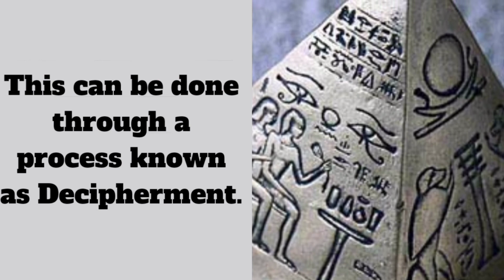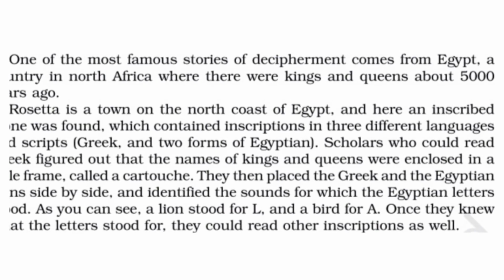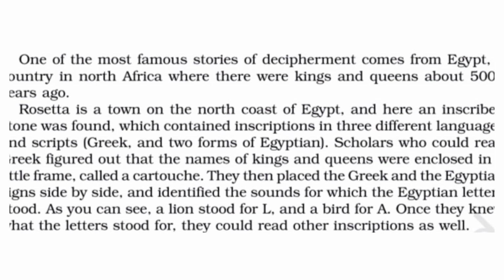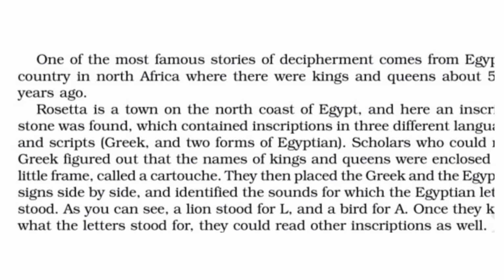Decipherment can be better understood by a story from Egypt. Egypt is a country in North Africa, and it had kings and queens about 5000 years ago. Rosetta is a town on the north coast of Egypt, and here an inscribed stone was found which contained inscriptions in three different languages and scripts. One is in Greek and the other two are forms of Egyptian.